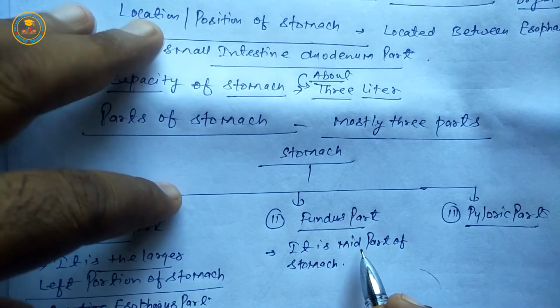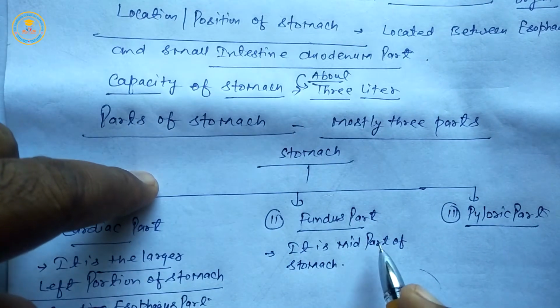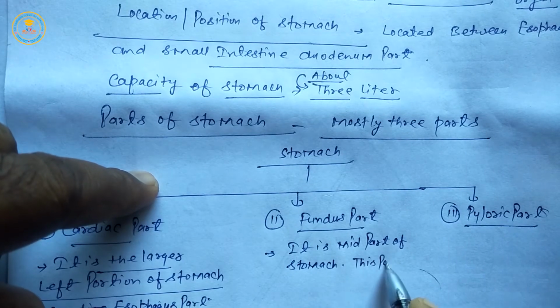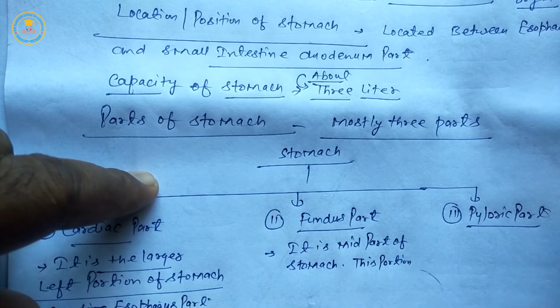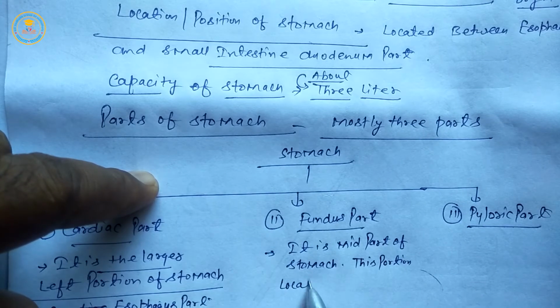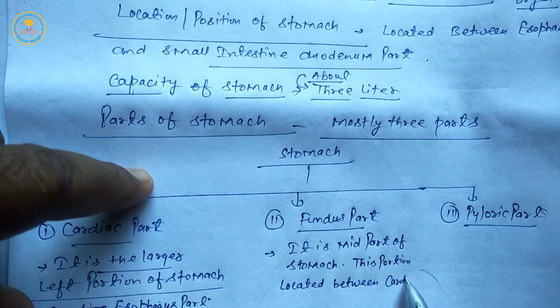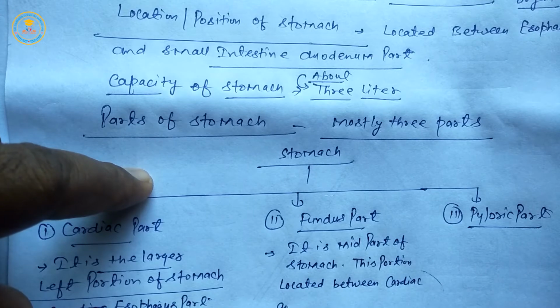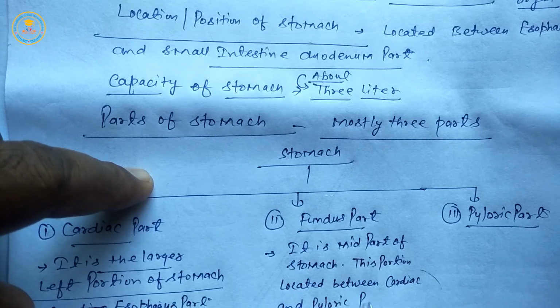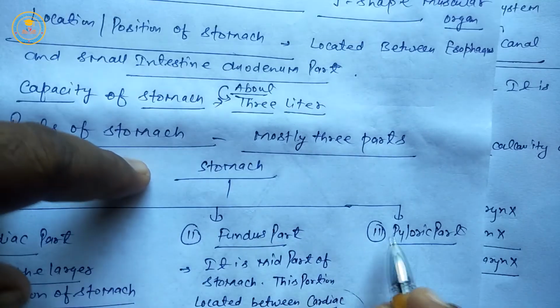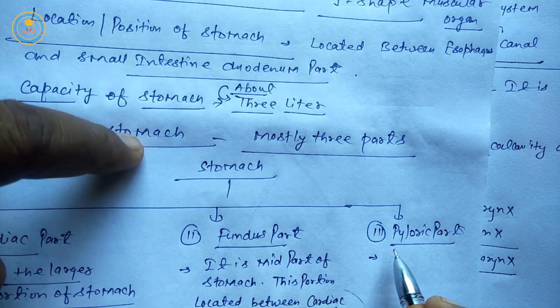This portion is located between cardiac and pyloric part. Third is pyloric.